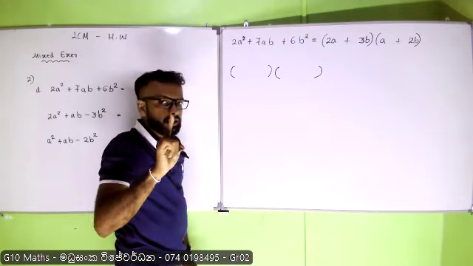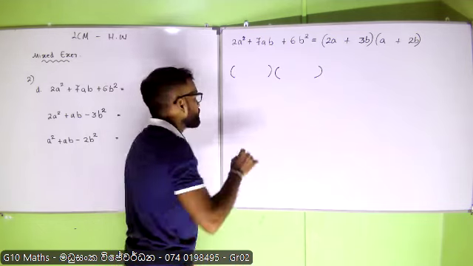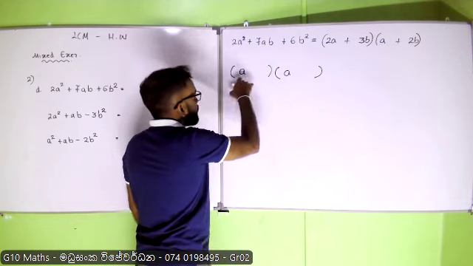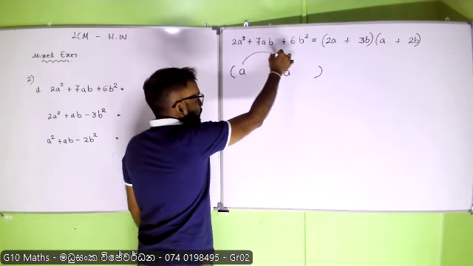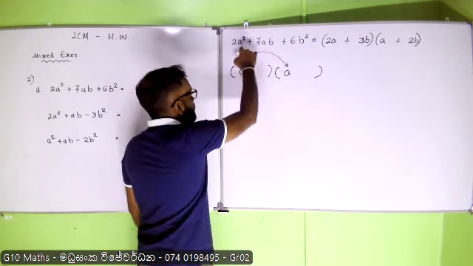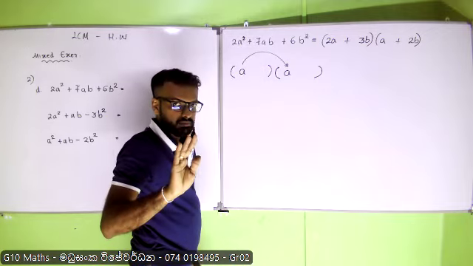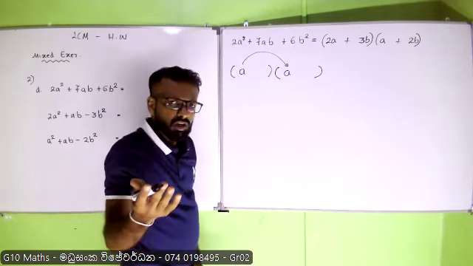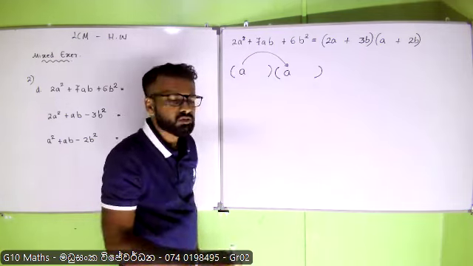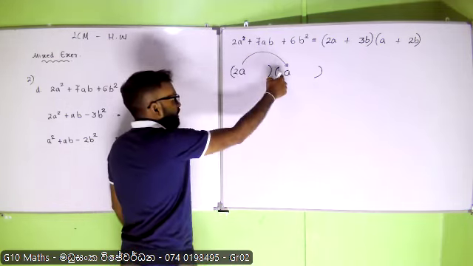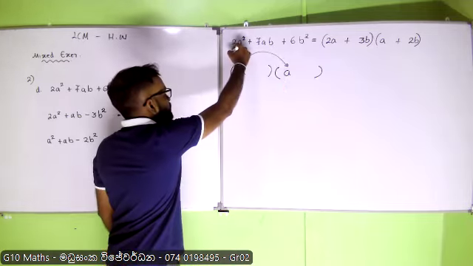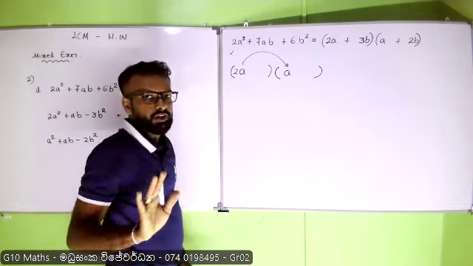The only way is putting a here and a here, so that you can make this term multiplied by this term. a into a, square, done. How can you make 2? Only way, 2 times 1, so put 2 here and 1 here, that's okay. But 2a into a, done. Now this is done. Perfect.